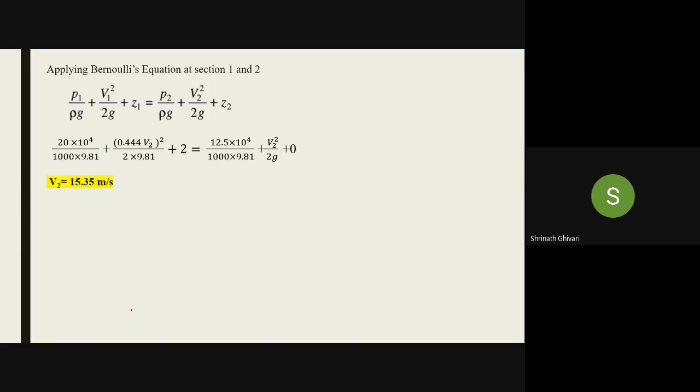Can you calculate discharge? You don't have to go for V1. You can calculate using A2, V2. What is discharge?